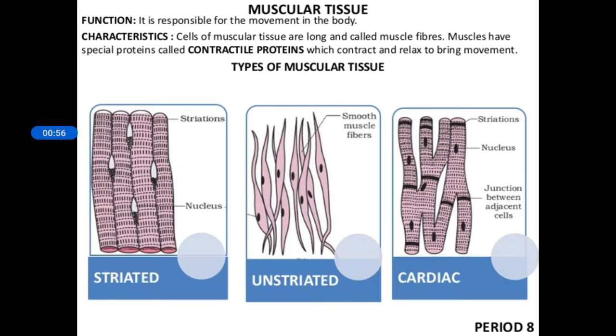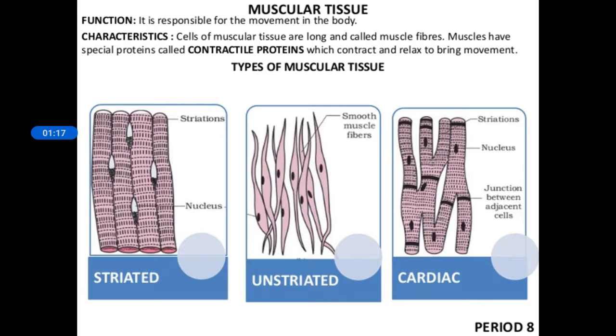They are called muscle fibers, and they have in them a special protein, and that protein is called contractile protein. Contractile protein helps in contracting and relaxing.